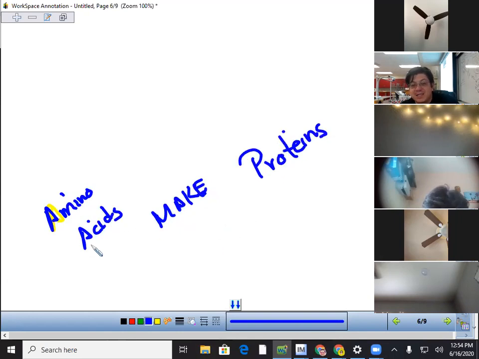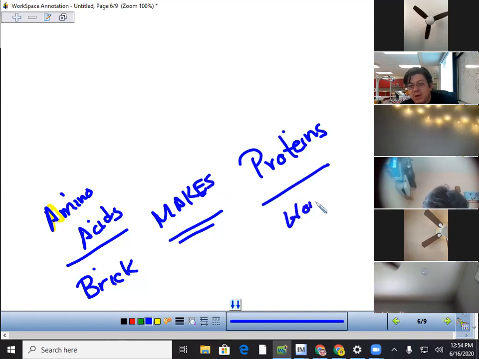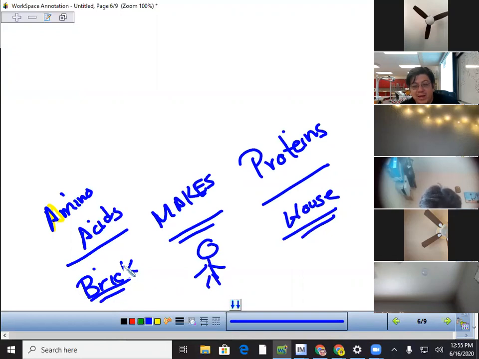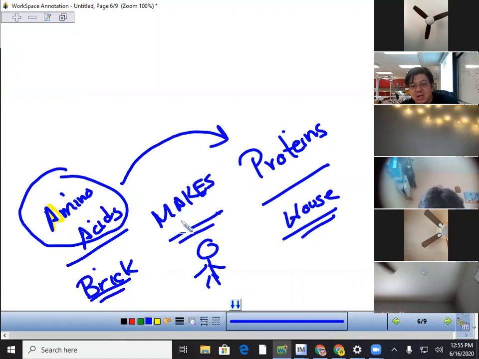Basically, it's like saying a brick makes a house. Is that right? No. Do bricks make houses? No. A person uses bricks to build a house. So it's the same concept. Amino acids are used to build a protein. There's something inside the cell that puts the amino acids together to make the protein.